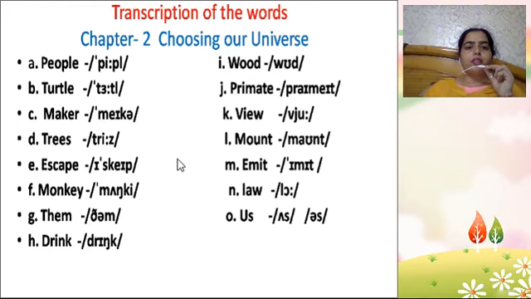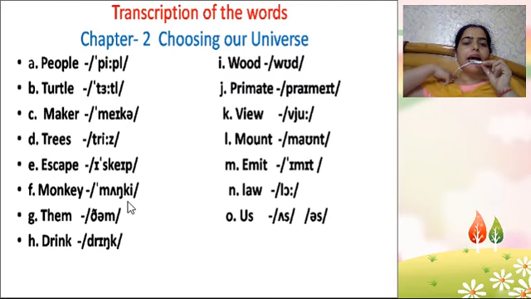Next, transcription of the words given in chapter 2, Choosing Our Universe. People, turtle, turtle. Mike, tries, trace. Escape, monkey, m, a, n, k, i, monkey.